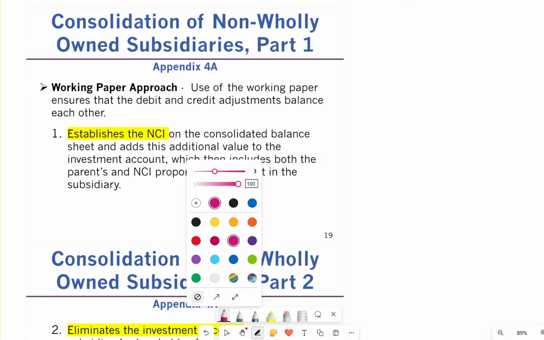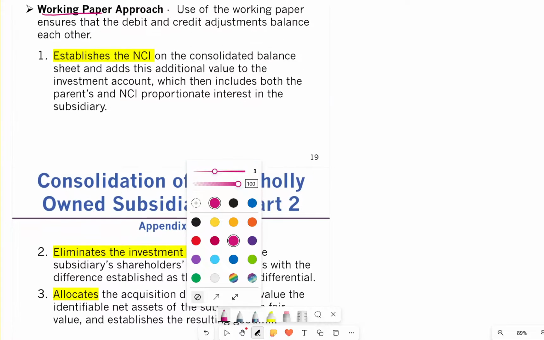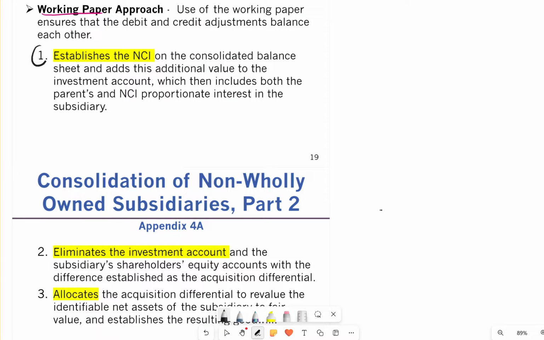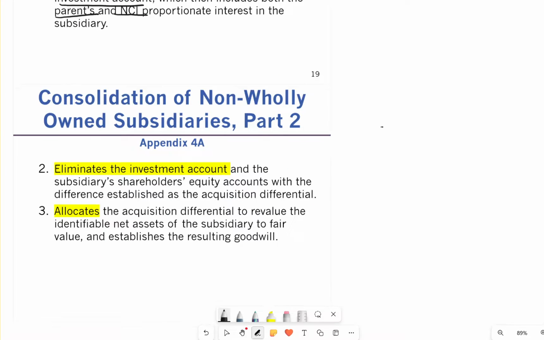Going further, when you're doing a working paper, we need to do three things. What are the three things? First, we establish the NCI on the consolidated balance sheet and add the additional value to the investment account, which includes both the parent and non-controlling proportion of interest. Second, we eliminate the investment account, because one has a debit and one has a credit. We eliminate that and the subsidiary shareholders' equity account, with the difference established at acquisition, or the differential.